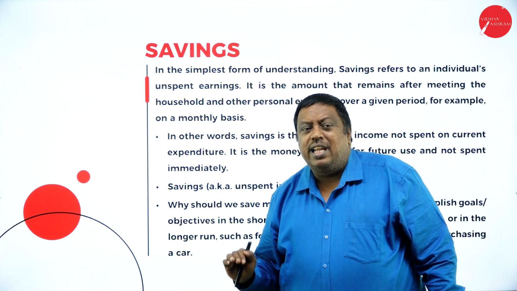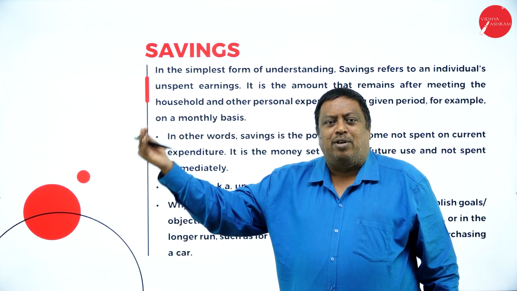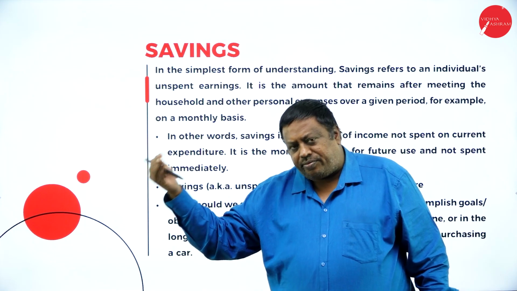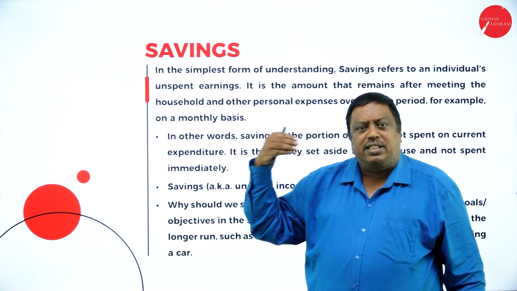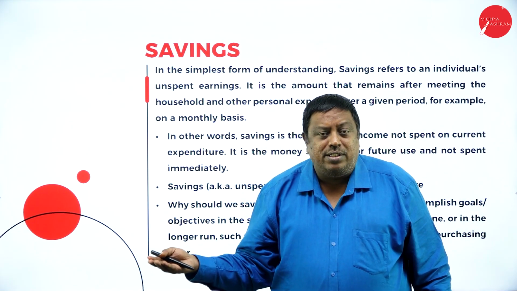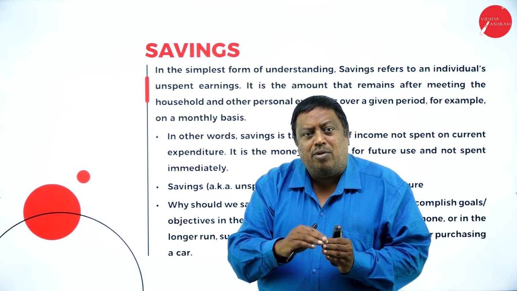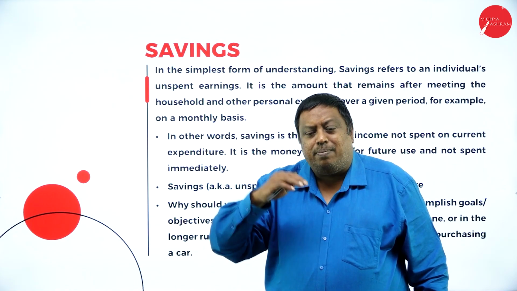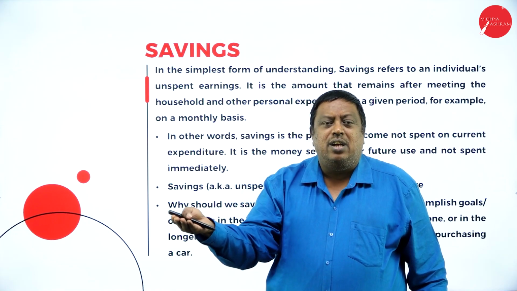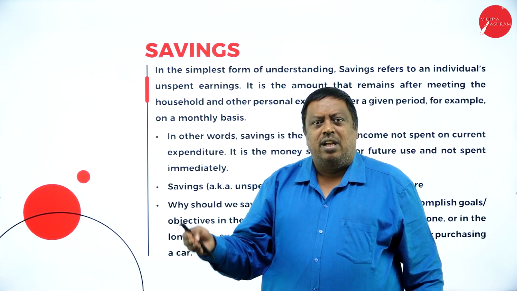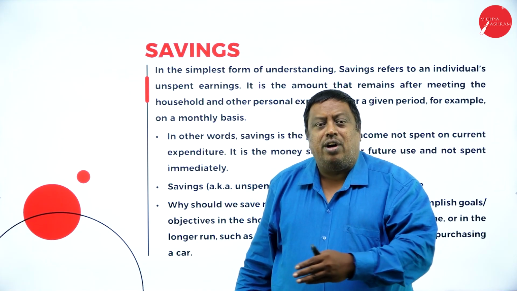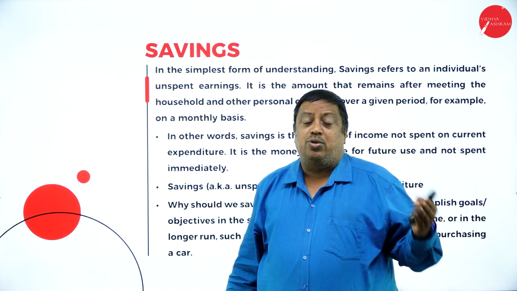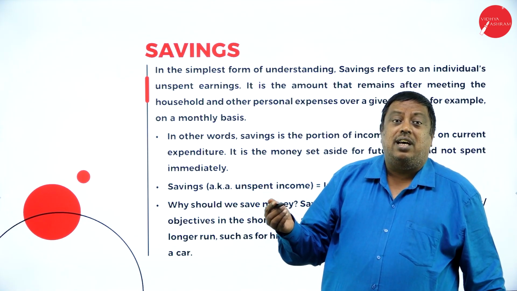Instead of keeping it in the house, deposit it in the banks, either a savings deposit or recurring deposit, or in the post office, or in the market, in shares, debentures, mutual funds or bonds, whichever is suitable and secured.